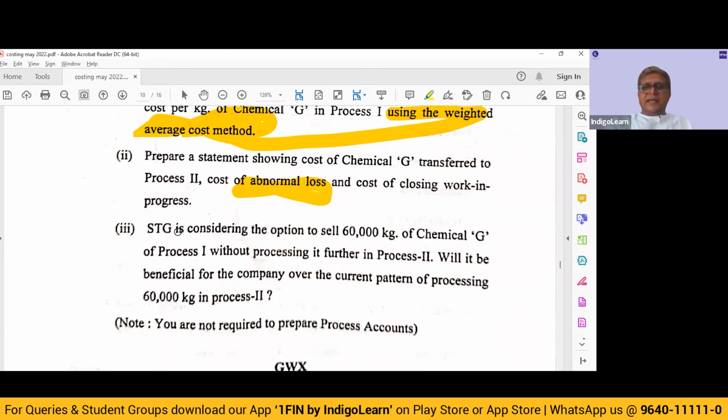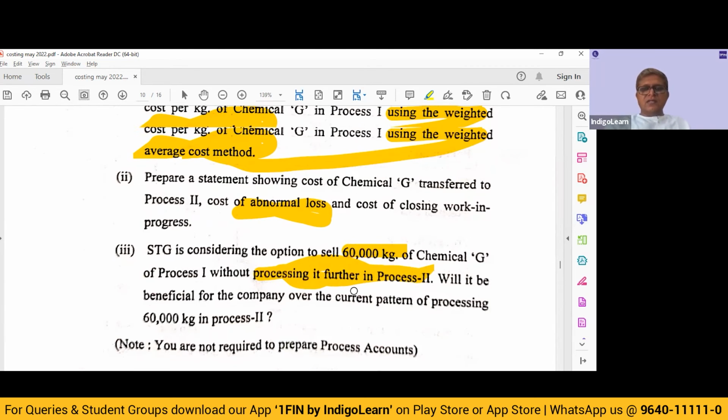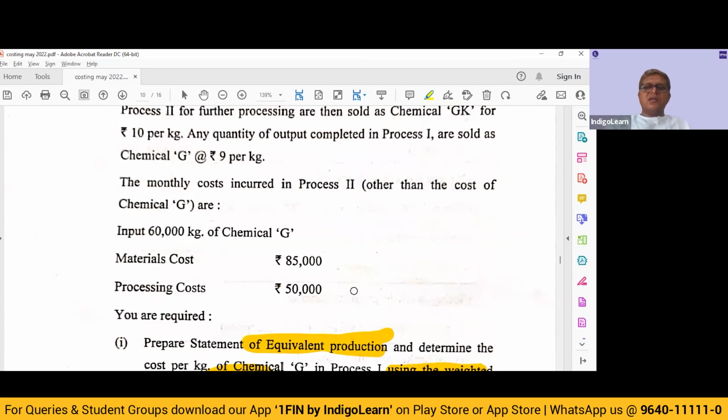Third, STG is considering the option to sell 60,000 kg of chemical G of process 1 without processing it further in process 2. Will it be beneficial for the company over the current pattern of processing? So whether to further process or not.